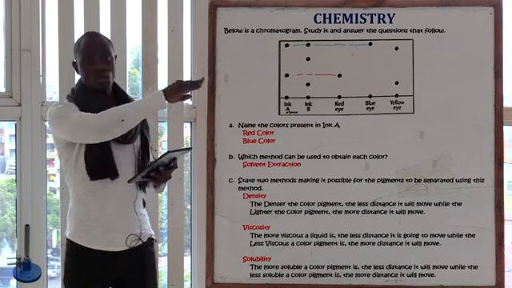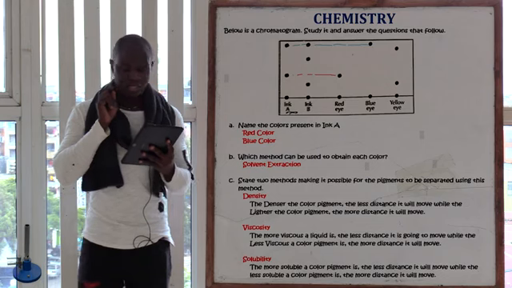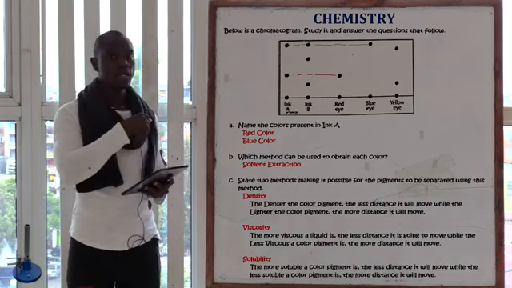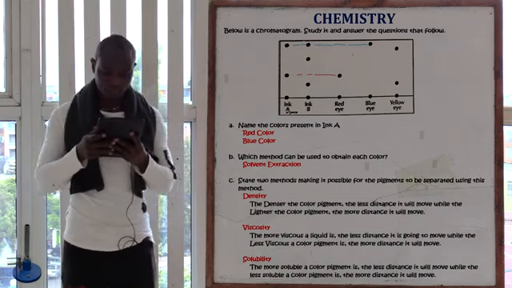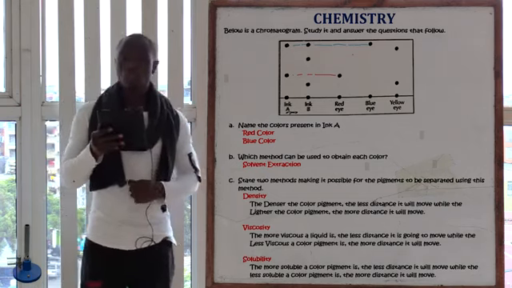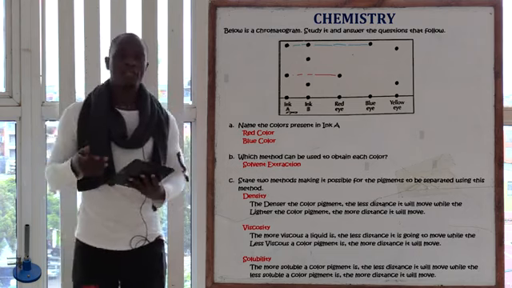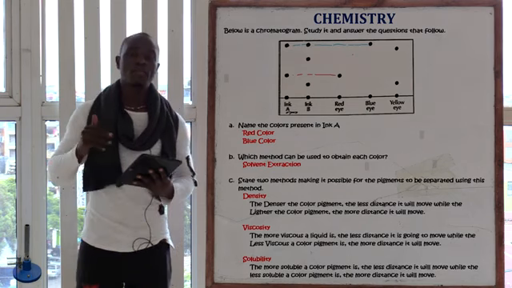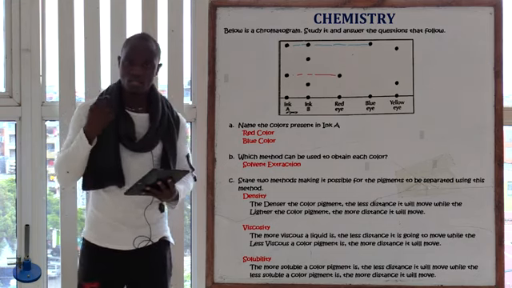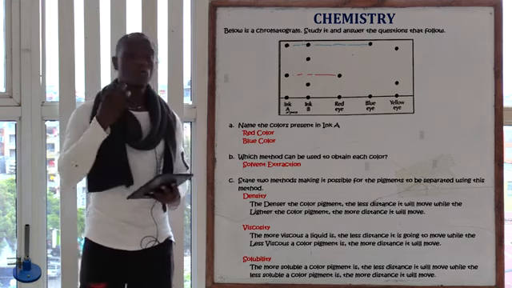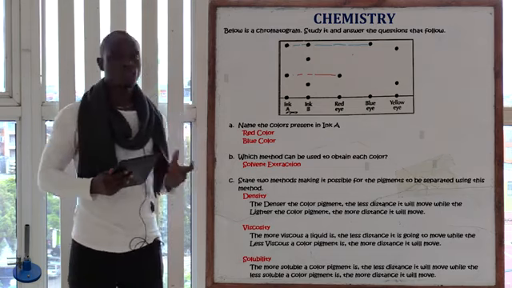So since they are on the same horizontal line with ink A, it will mean that ink A has the red color since they are on the same horizontal line, and the other one is blue color since they are also on the same horizontal line. So the next question is asking, which method can be used to obtain each color? So the method that can be used always in chromatography, if you have been asked this question, which method can be used to extract, because this question is asking which method can we use now to remove or to extract one color from the chromatogram?